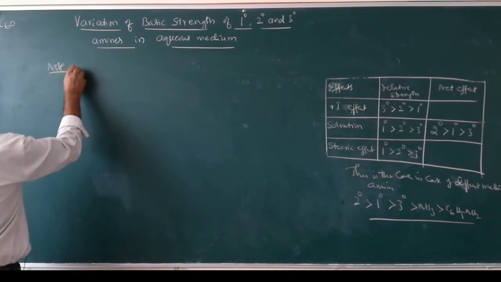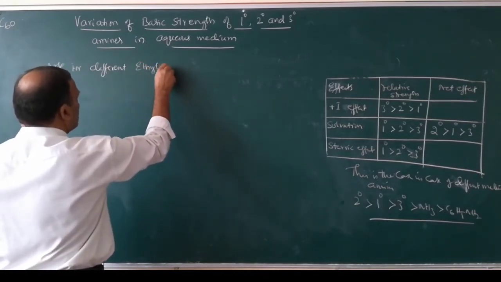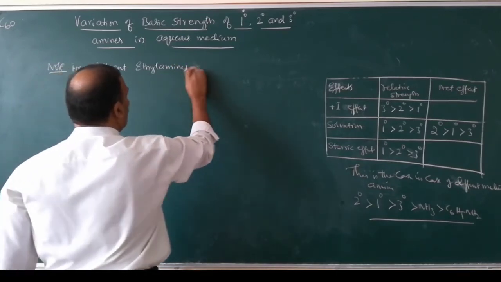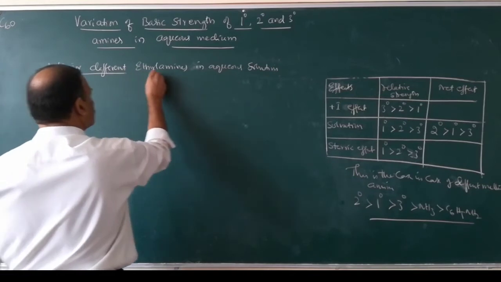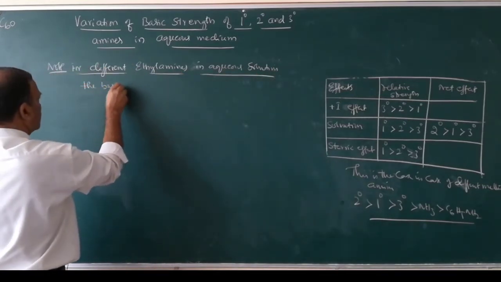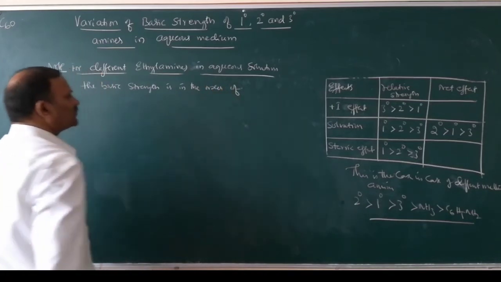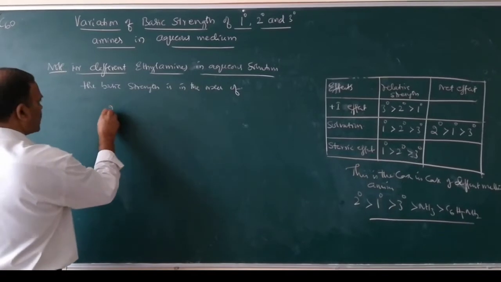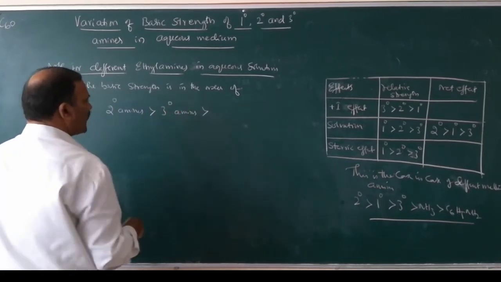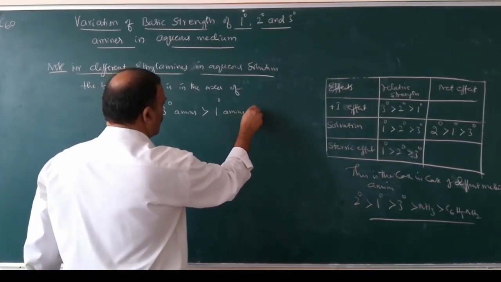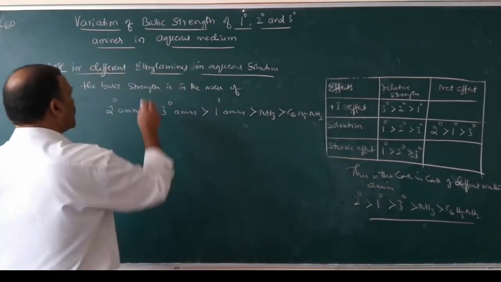Note: for different ethylamines in aqueous solution, the basic strength is in the order of secondary amines are more basic than tertiary amines, are more basic than primary amines, more basic than ammonia, more basic than aniline. So this is for ethylamines.